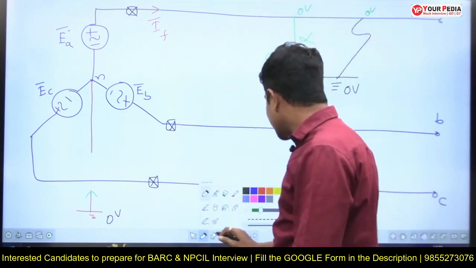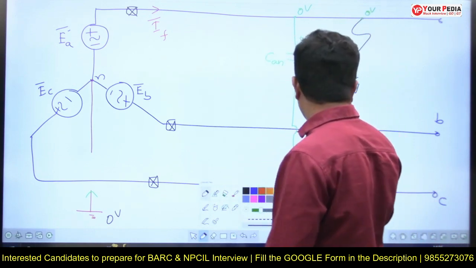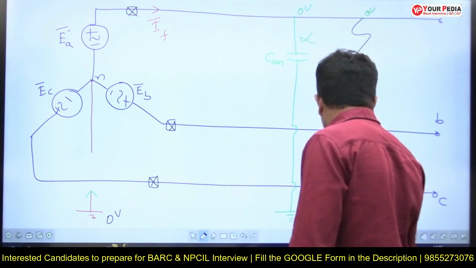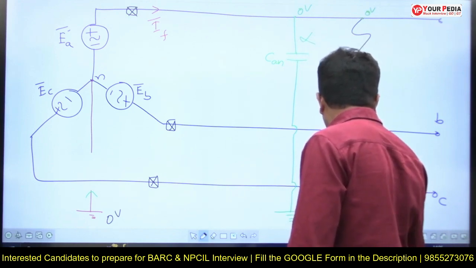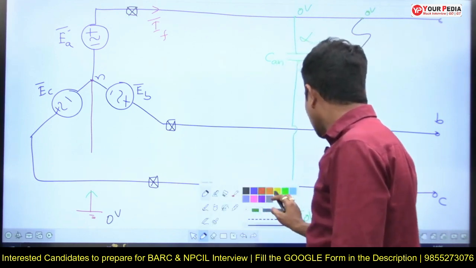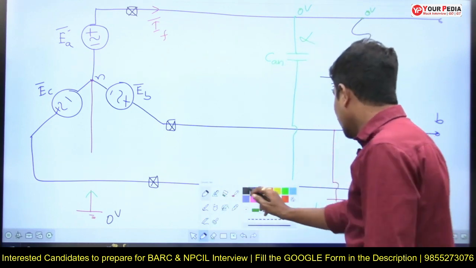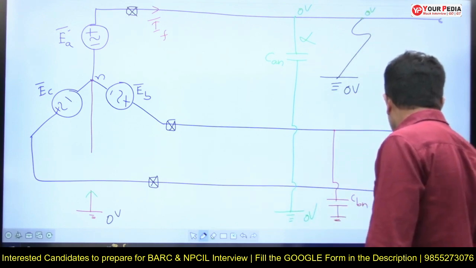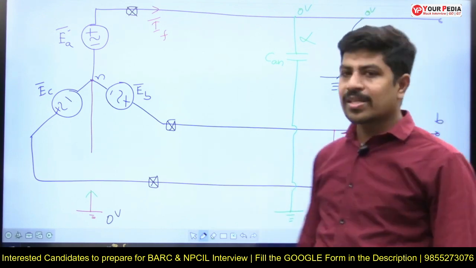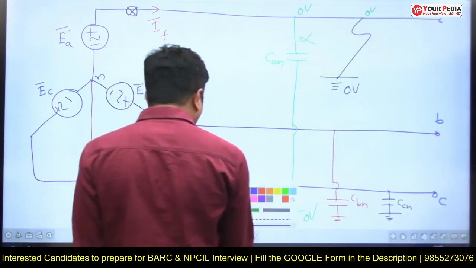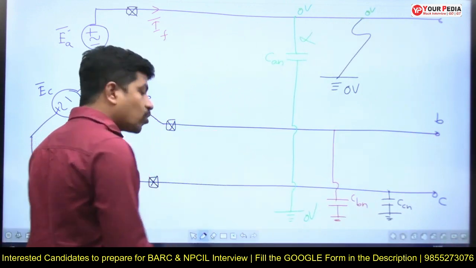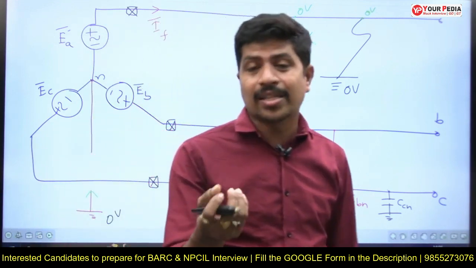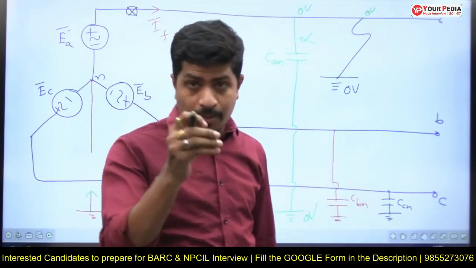But phase B and phase C capacitance will be there, no? Phase B is there, its capacitance is there, which I call CBN, and phase C capacitance is also there, that is CCN. This capacitance is there. Now, actually there is no closed path for the flow of fault current, but there is another small closed path. I can say a closed path is there, but a very small amount of current is flowing.